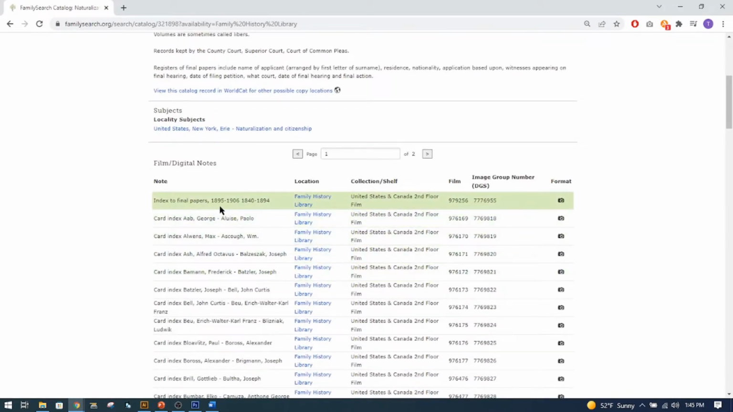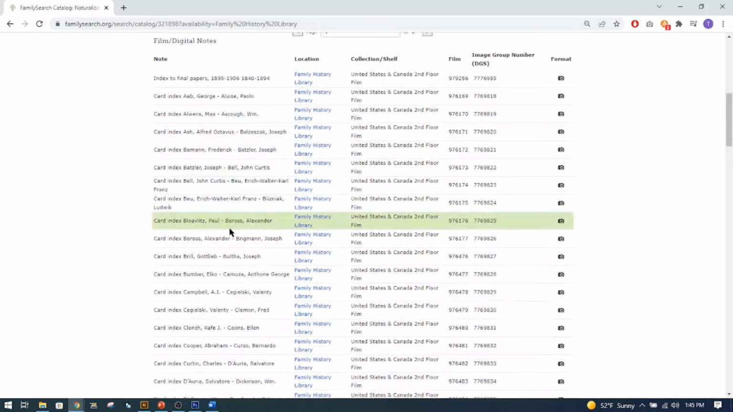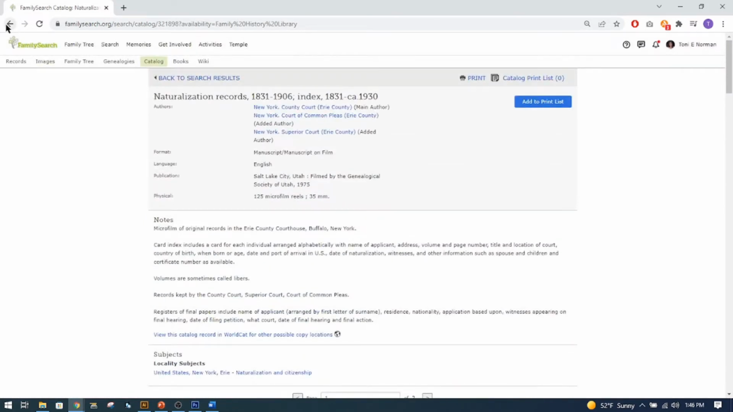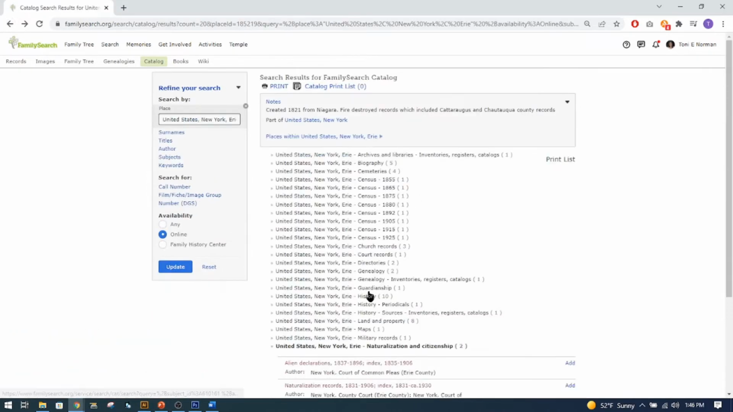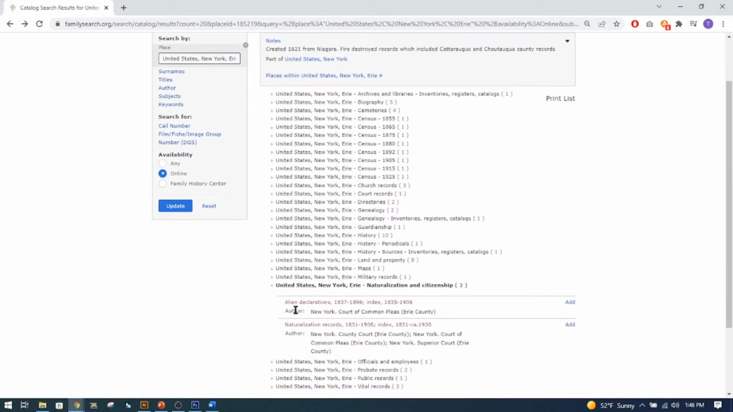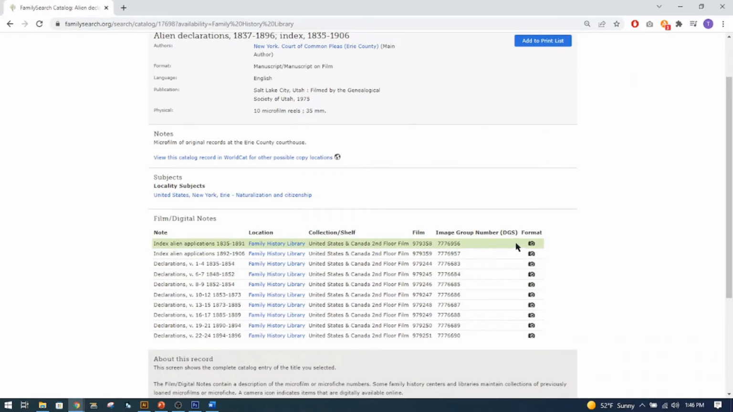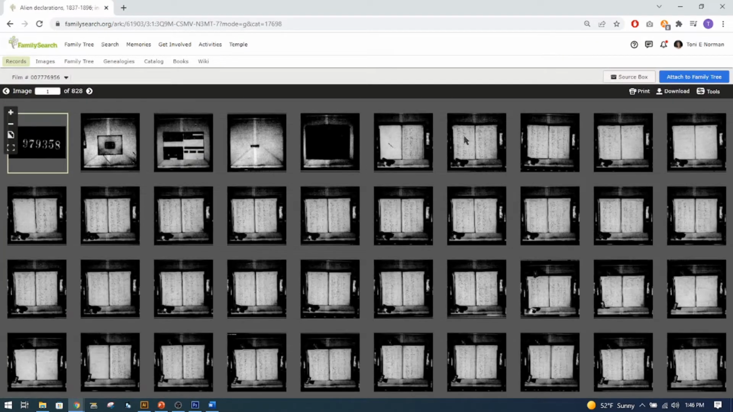And we have an index, and there's different records here, but what we really wanted, and this is what you need to pay attention to, let's just go back. Let's see if hopefully it takes me right back. Yeah. Alien declarations. So those are what we want, and they have an index 1835 to 1891 and 1892 to 1906. So you're going to go in here to the indexes. I haven't looked at this, so I'm hoping I can figure this out.